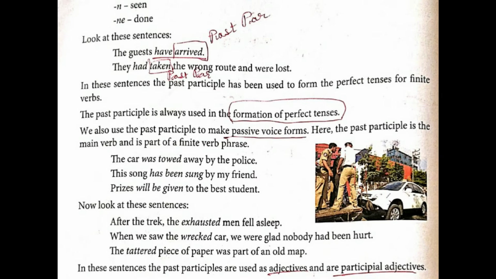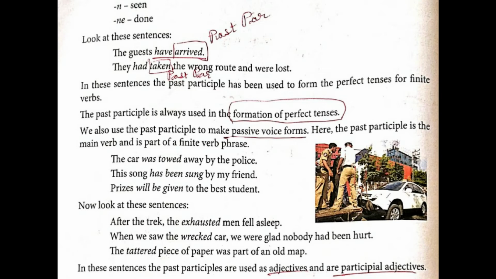Next one. Look at these sentences. First one, I shall read: The guests have arrived. Over here, arrived is past participle. Students, take a pencil, underline arrived and write over there past participle. But when I say have arrived, that will be perfect tense. Next one: They had taken the wrong route and were lost. So here, underline taken and write past participle. But when I say had taken, that will be perfect tense.